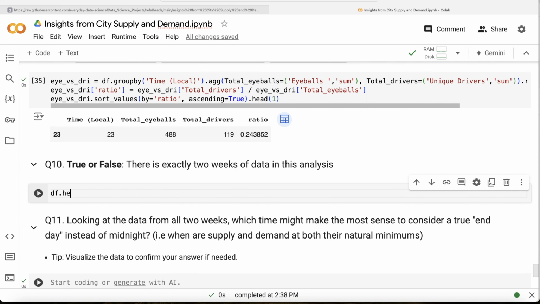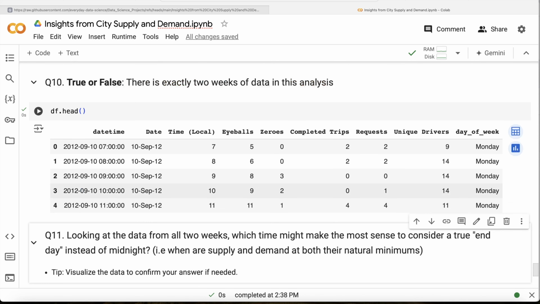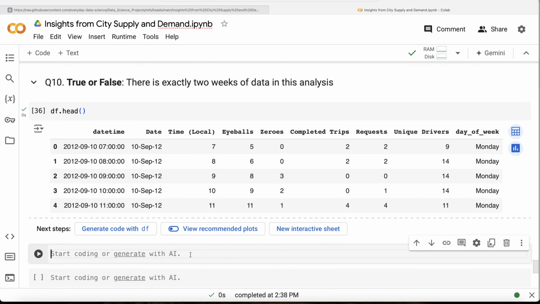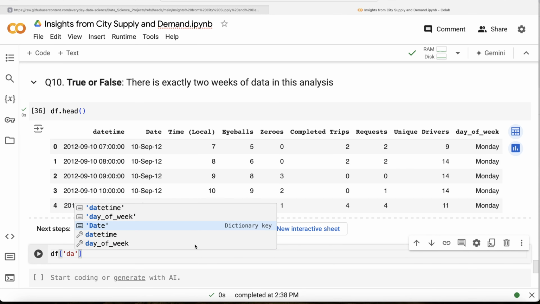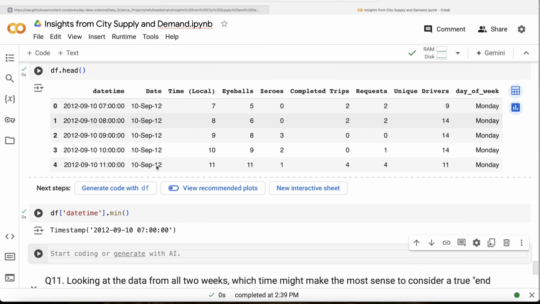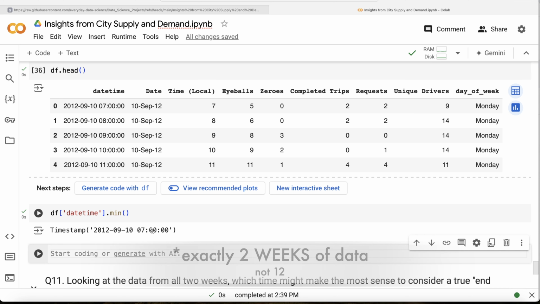So if we just do df dot head in this case, okay, this is the data frame that we have. So let me just add code, let us look at df datetime dot min. So when does this start? It starts at 10th of September 2012, 7 a.m. So if it is exactly 2 weeks of data, the maximum of this should be, if you add 14 days to this, 24th September, 6 a.m.